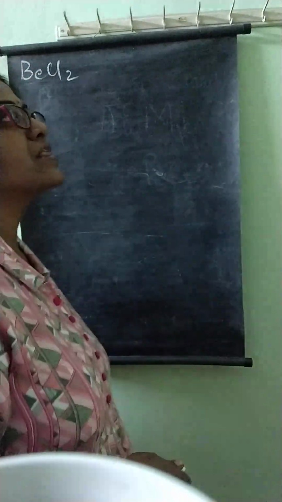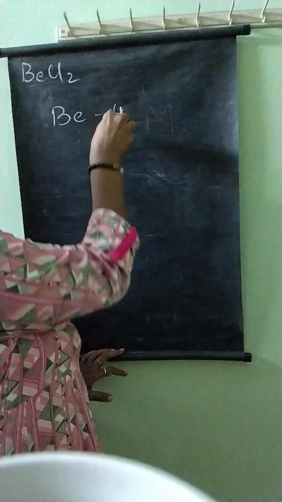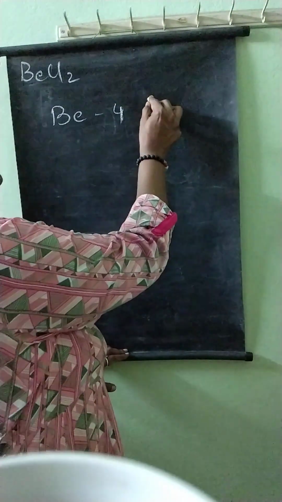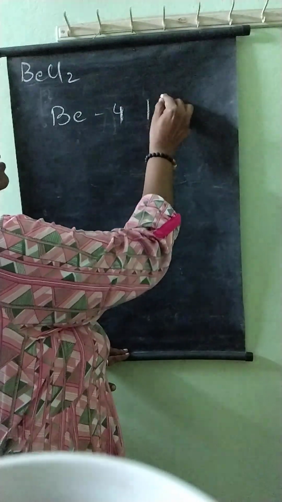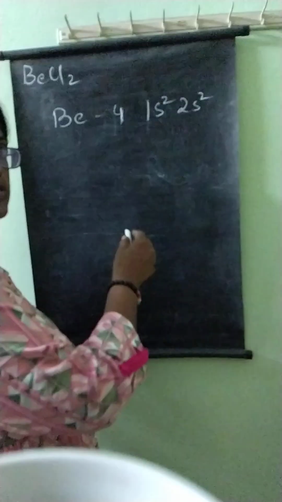So with beryllium chloride, now beryllium, its atomic number is 4, and if you take its electronic distribution, it is 1s2 2s2 electronic configuration.